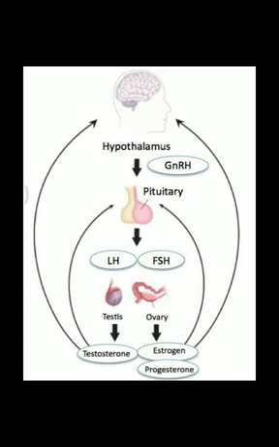As you know, estrogens stimulate the maturation and functioning of the female genital structures, while testosterone regulates the maturation and functioning of the male genital structures or the male reproductive system.